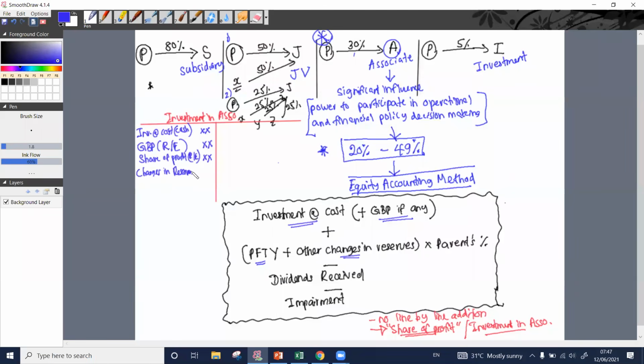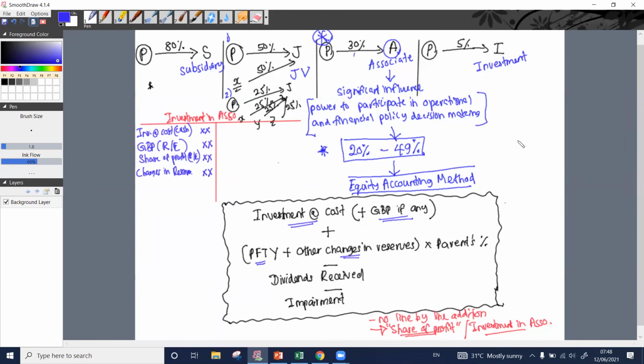Changes in reserves. We need to debit the investment in associate account, right? Changes in reserves into what? Parents percentage. Okay, general reserves 1000ක් තිබ්බා acquire කරගනිද්දි, acquire කරගත්තට පස්සේ අවුරුද්දේ 1200යි after 1 year.